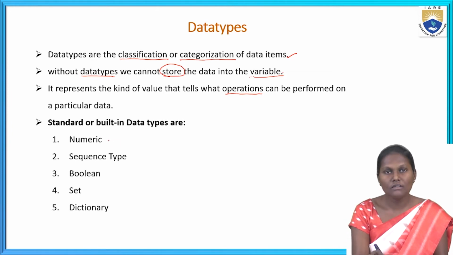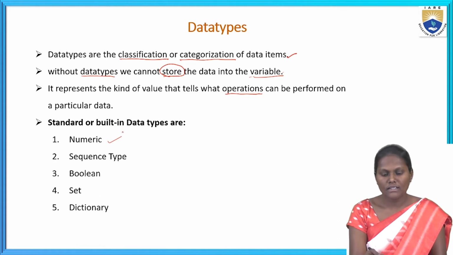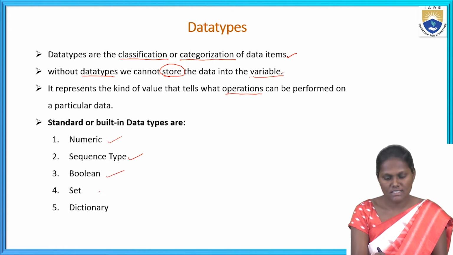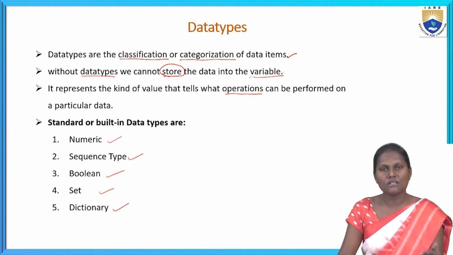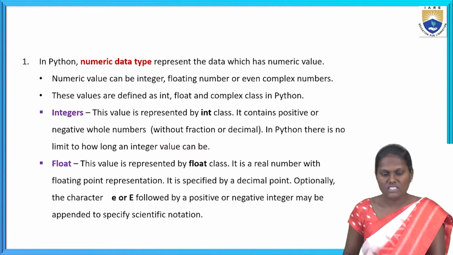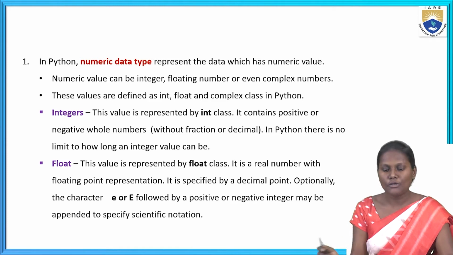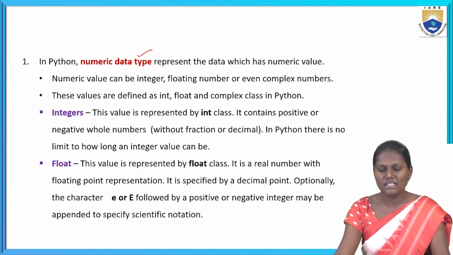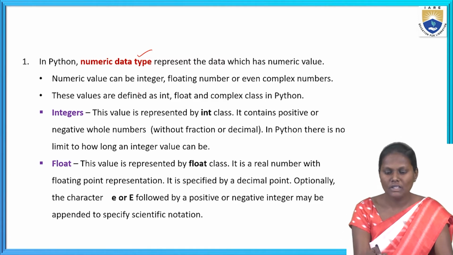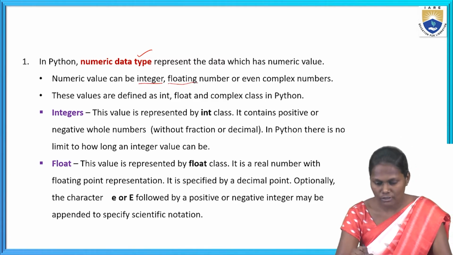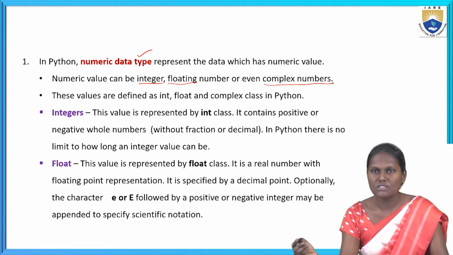Mainly, the first one is the numeric data type, the second one is the sequence type, the third one is the Boolean data type, and next are set and dictionary. These are the 5 main data types we use in Python. Today I am going to explain these data types. Now coming to the first one. In Python, the numeric data type represents data which has a numeric value. The numeric value can be an integer, a float value, or even a complex number.